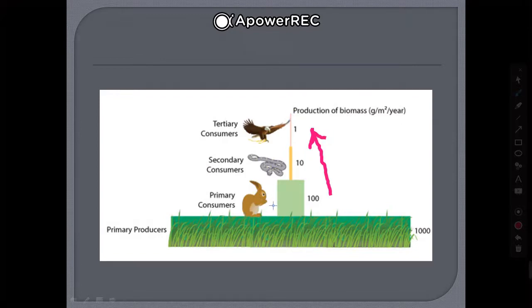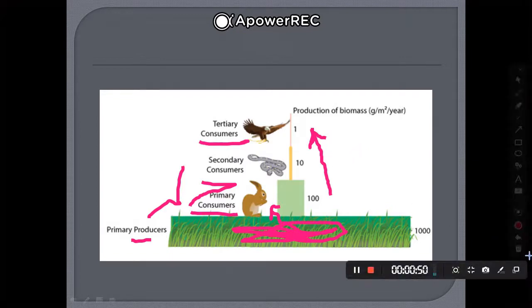So these are the primary consumers, these are secondary consumers, and tertiary consumers. The eagle eats the snake, which eats the rabbits. The primary producers are the grasses, the plants, which are eaten by the primary consumers. There are 5 types, but here it is mentioned like this. This is only the trophic level. I think you understood very clearly. Let's see the next question.